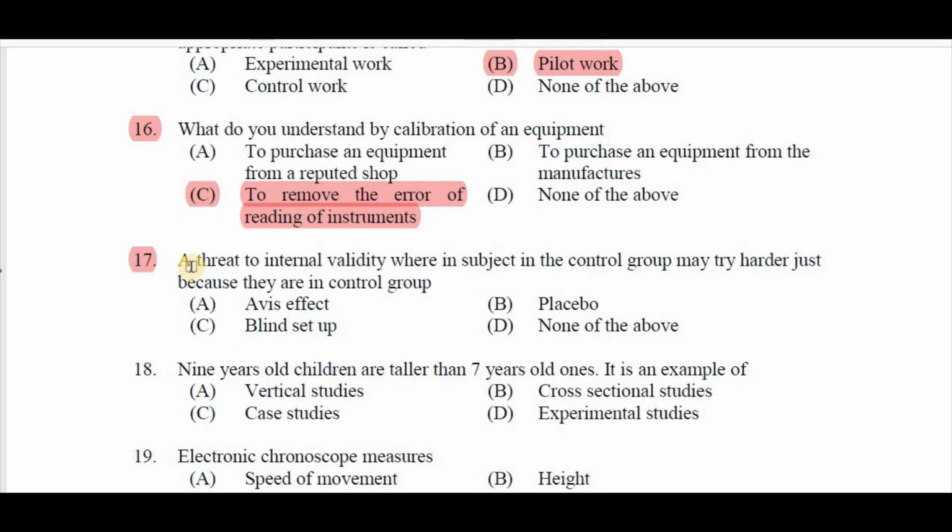Question number 17. A threat to internal validity wherein subjects in the control group may try harder just because they are in the control group. A obvious fact, B placebo, C blind setup, D none of the above. Right answer is B placebo.